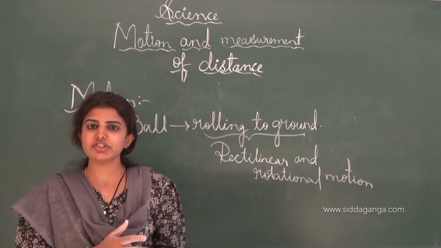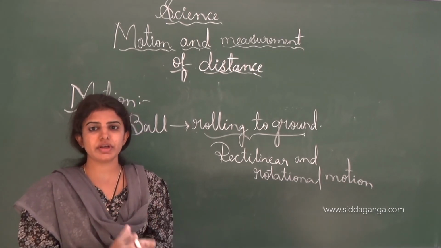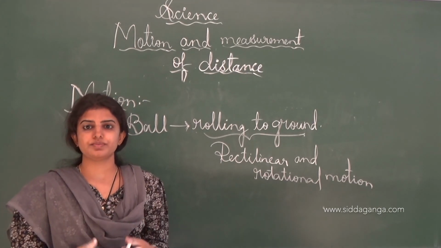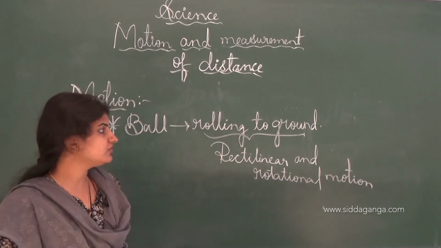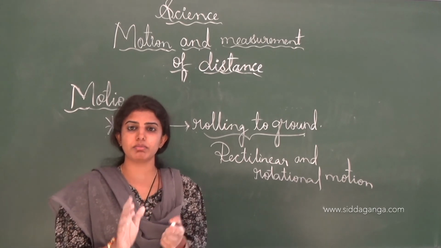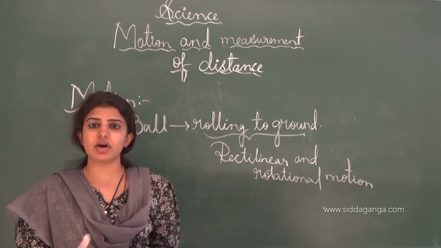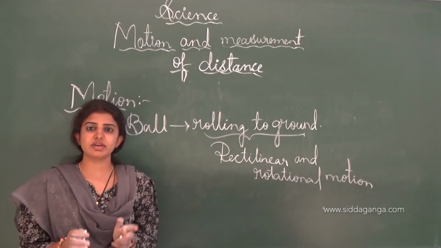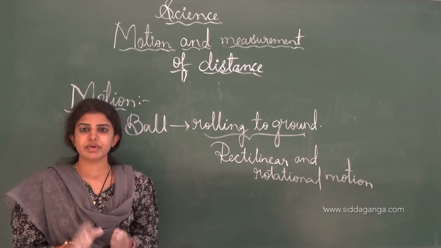And next one is the rotational motion. A body is said to have rotational motion when it moves on its own, which is called rotational motion. And the last one is the periodic motion. The motion is said to be periodic when the body repeatedly moves after each interval of the time. An example is the movement of the hands of a clock, which is one example of a periodic motion.